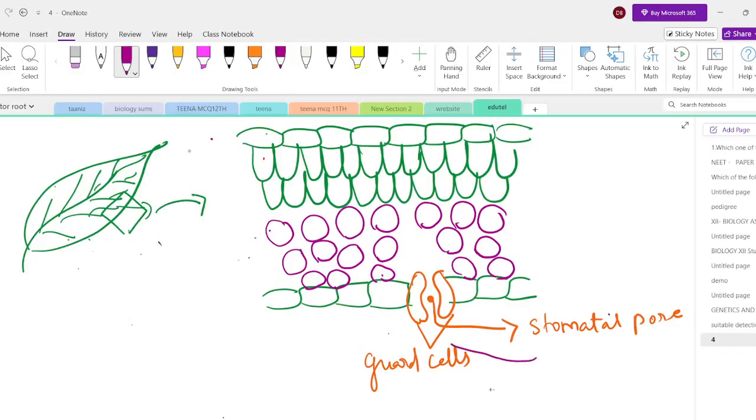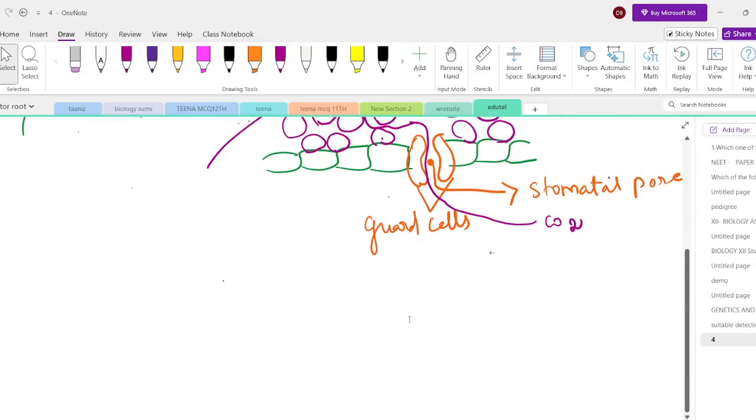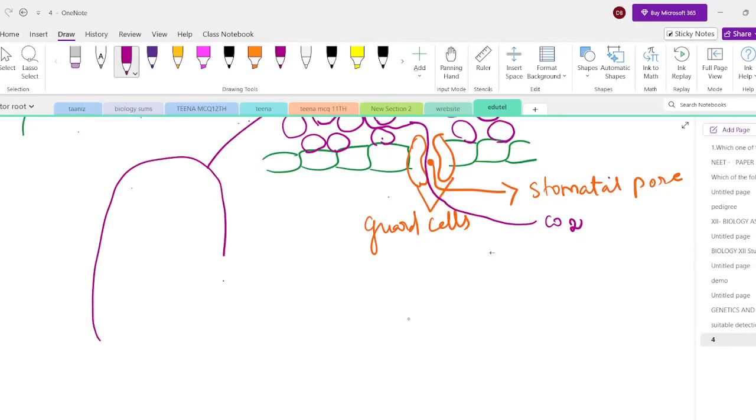So now I will show you the movement of the CO2. Now the CO2 enters into the leaf and passes through the intercellular spaces, and finally reaches the palisade parenchyma. So now the CO2 has moved into the palisade parenchyma cytoplasm region. Now I will show you the single palisade parenchyma cell. So this is the single palisade parenchyma cell.